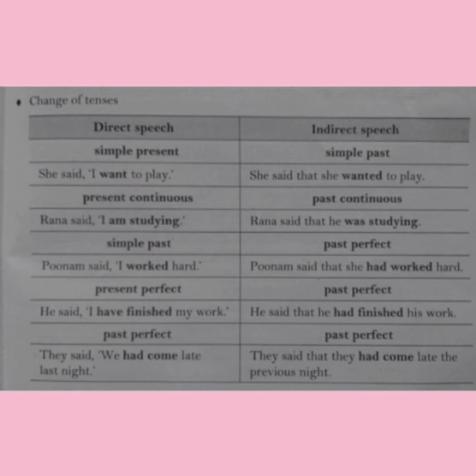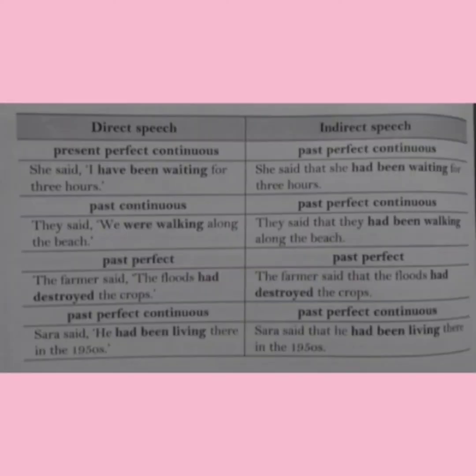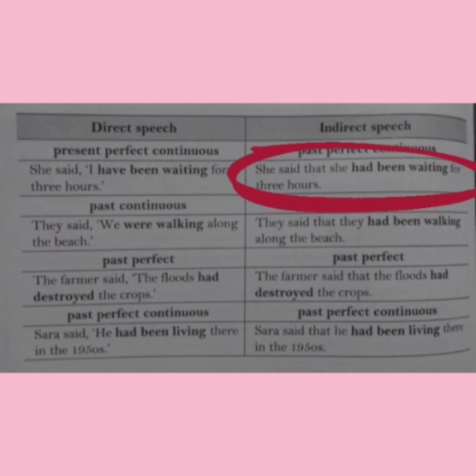If the sentence is in present perfect continuous, for example, she said, "I have been waiting for 3 hours," the present perfect continuous will change in indirect speech into past perfect continuous. For example: she said that she had been waiting for 3 hours.